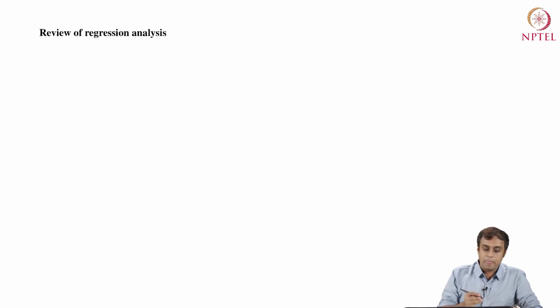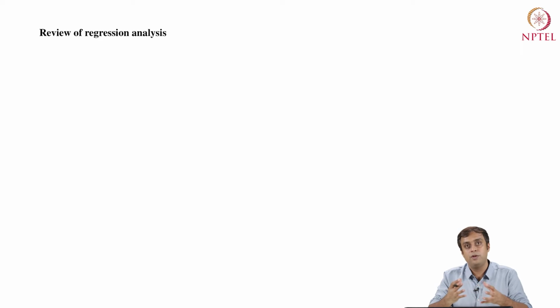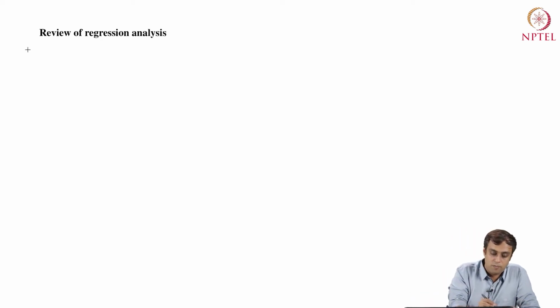All right, so what I want to do is start with a mathematical formulation of a regression model and also a graphical representation of a regression model. Within regression analysis, we have something called the simple linear regression model.